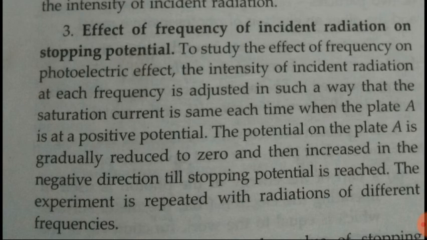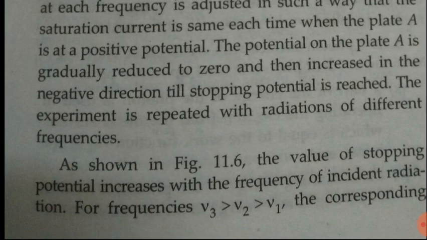So here, in the second point we fixed the frequency and changed the intensities. But here we are fixing the intensity and changing the frequencies and repeating the experiment, decreasing the potential till it reaches the stopping potential.